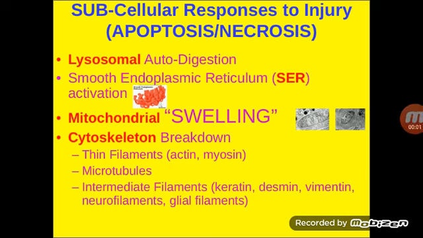Students, continuing with the other part of cell injury and adaptations. Till now you have noticed the mechanisms and other things. Now we will go for the responses of the cells to the injury, that is either in the form of apoptosis or in the form of necrosis. So what are the subcellular responses to the injury?